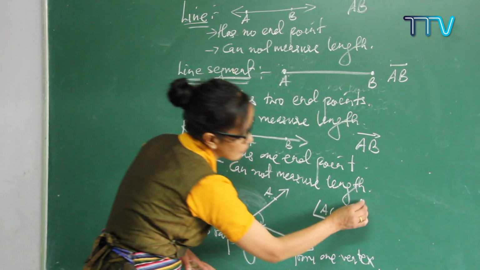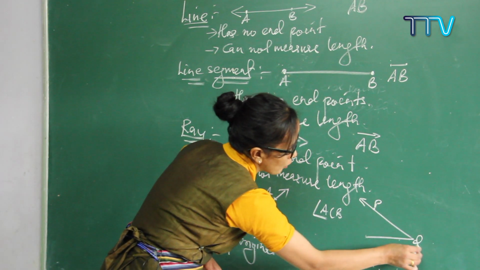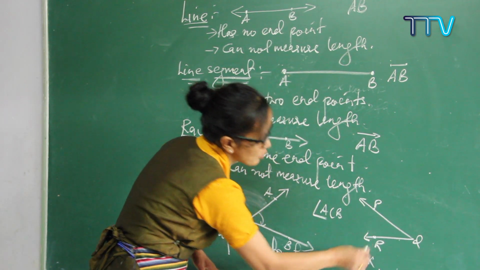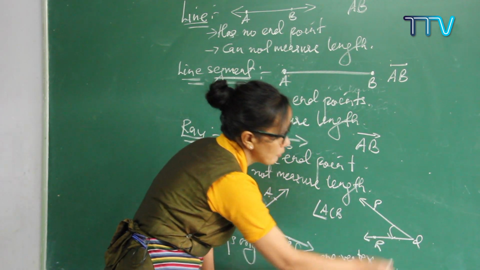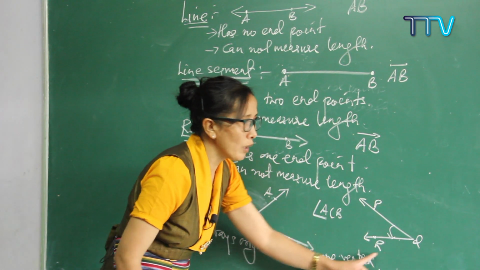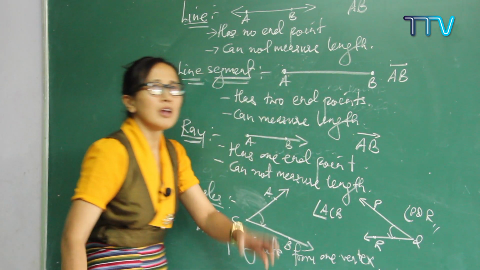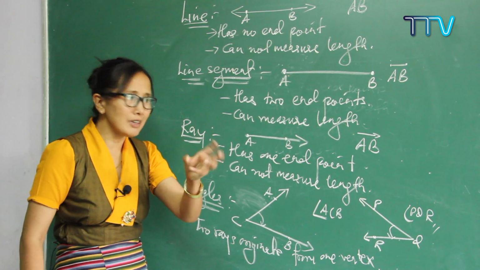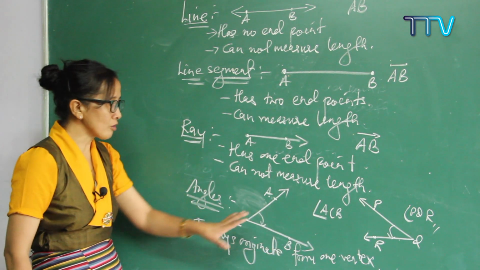You can just take one point here, A, and C, B. Otherwise, suppose you get it this way: P, Q, and R. See, which one is your vertex? Q. So what is the name of this angle? The name of this angle is angle PQR. Why am I telling you this? Because some of the students find it difficult to name the angles. That's why I'm repeating this again. Understood? So this is called an angle.